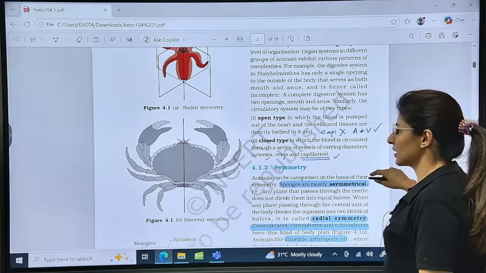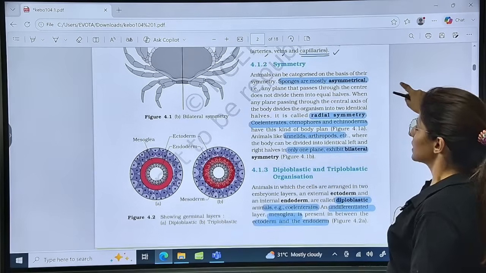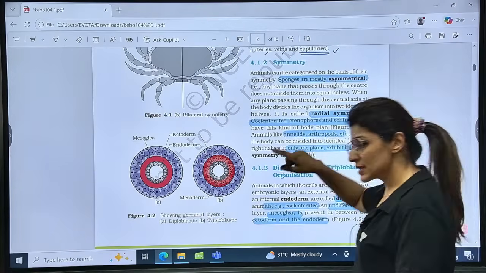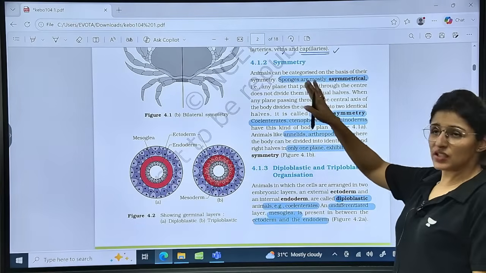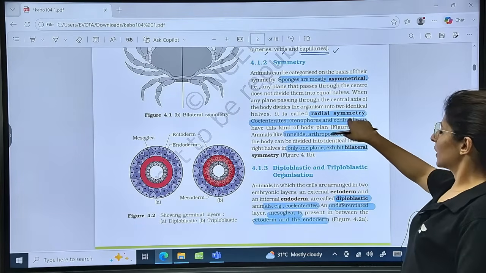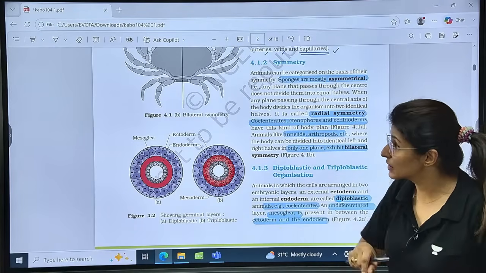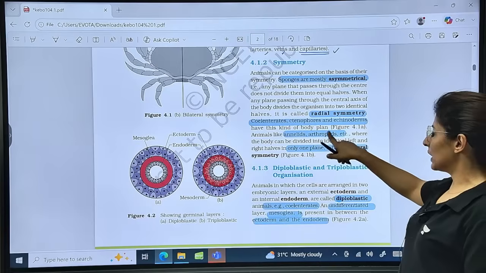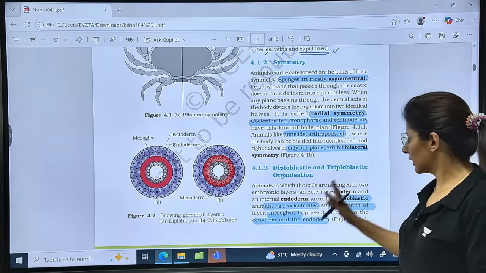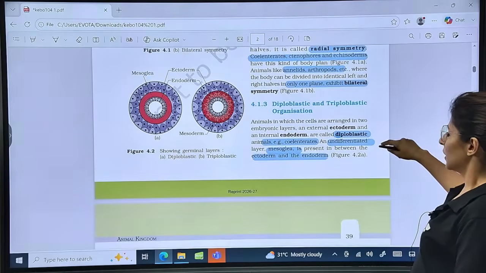So we were discussing open system and closed system, and symmetry. Sponges are mostly asymmetrical. Then radial symmetry is seen in coelenterates, ctenophores, and echinoderm adults, not the larva, but the adult ones. Annelida, Arthropoda, and all the others show bilateral symmetry. That means only in one plane the body can be divided.